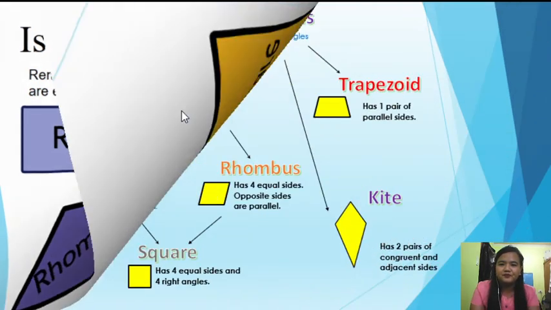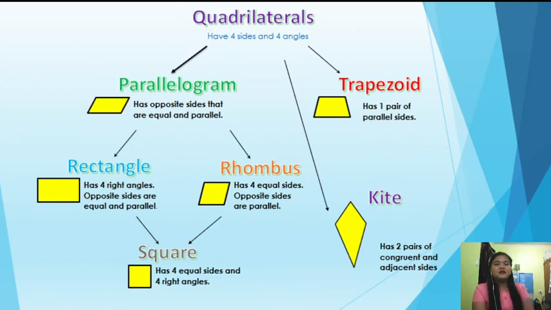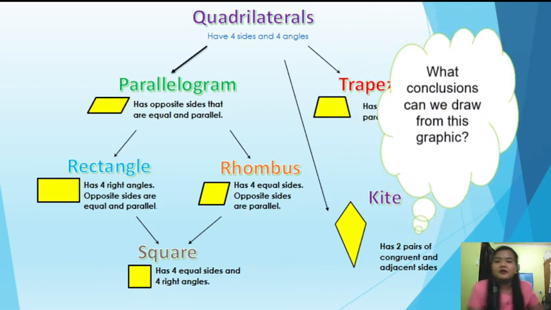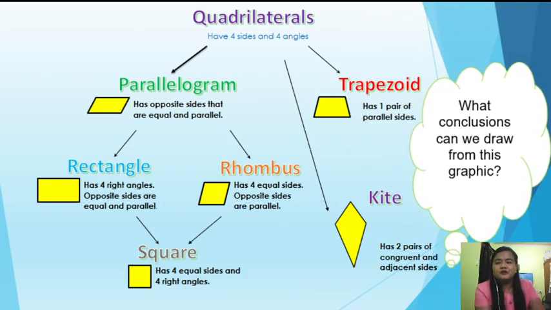Okay. Now, as you can see, we have this graphic. Using this graphic, we can draw some conclusions. So, di ba, diniscuss na natin yung iba't ibang characteristics. So, what conclusions can we draw from this graphic? So, kung titignan natin, we have quadrilaterals, which have 4 sides and 4 angles.